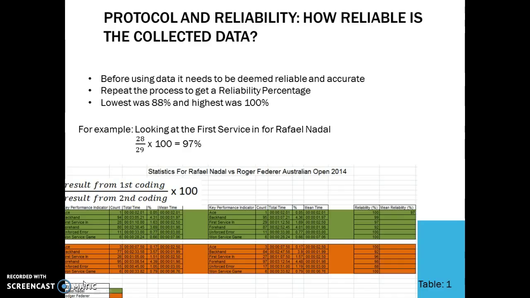From here, the reliability was calculated by dividing the value for the KPI from the first attempt by the second attempt value, then multiplying this by 100 to give the percentage reliability. The example is used for Nadal's first service in. Dividing 28 by 29 and timing it by 100 gave a percentage reliability of 97%. It can be said that this was a very reliable analysis and that the data collected can be accurately used to discuss the game's highlights and key points.